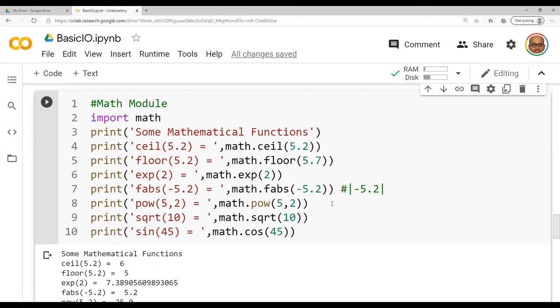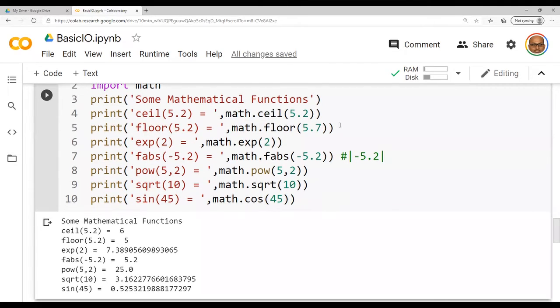1 plus x square by 2 something plus x cube by 3. So it moves on something like that, the expression. So for modulus, I have given -5.2. It is taking the +1. That is modulus. Power 5, 2, you are having 25.0.